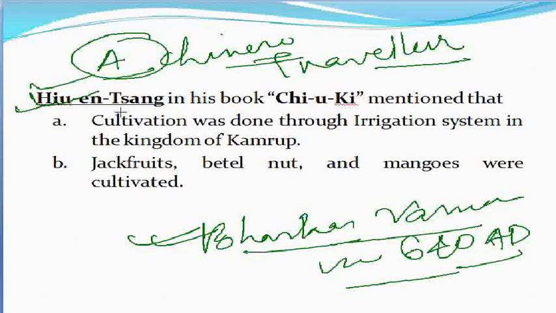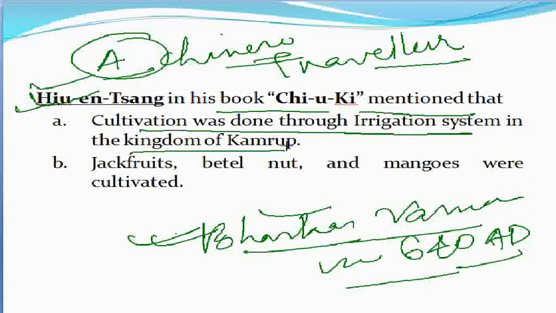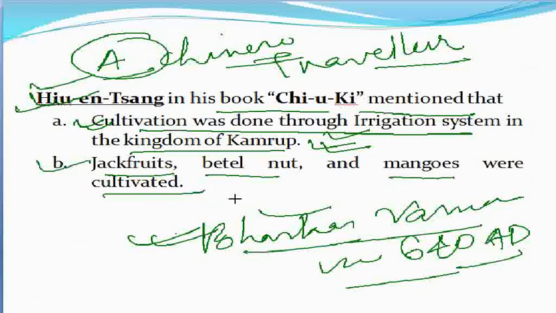Another question may be asked: Huan Sang visited during which king? That is Bhaskar Varman. Huan Sang in his book Siyuki mentioned that cultivation was done through an irrigation system in the kingdom of Kamrupa. So it is an important point that the irrigation method was also followed during ancient Kamrupa. And secondly, jackfruit, betel nuts, and mangoes were cultivated in large numbers.